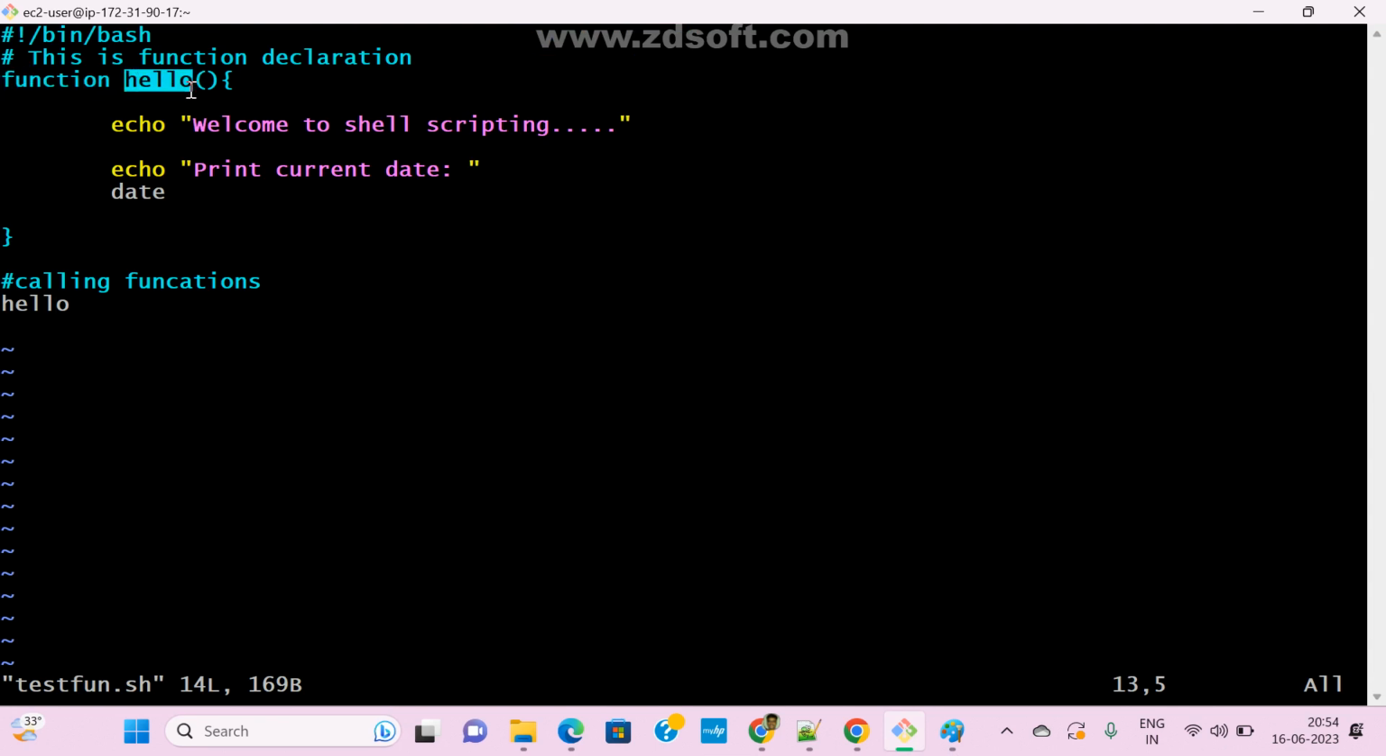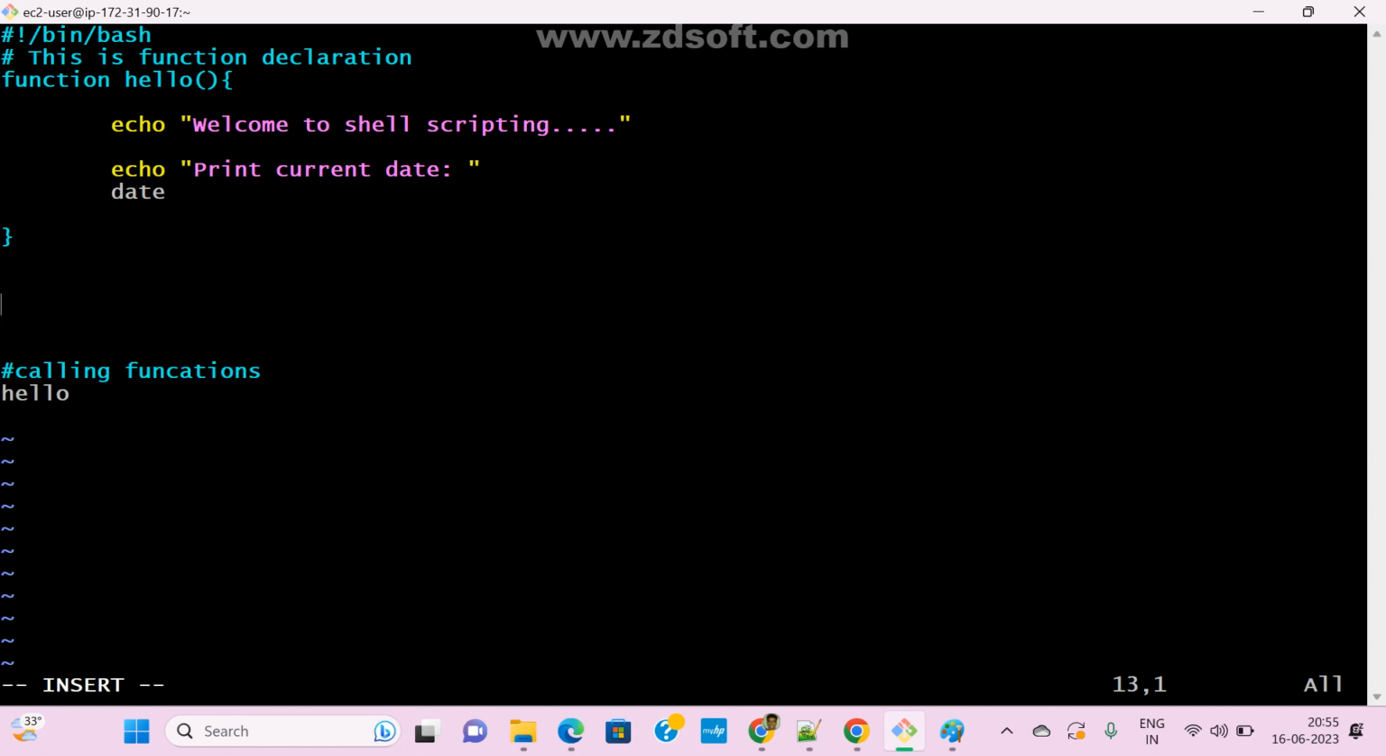Function name, we can give any name, guys. That is up to your wish. Now I'm going to declare one more function. See here, insert. I am going to declare one more function. Okay, display_files. Okay, this is my function name.